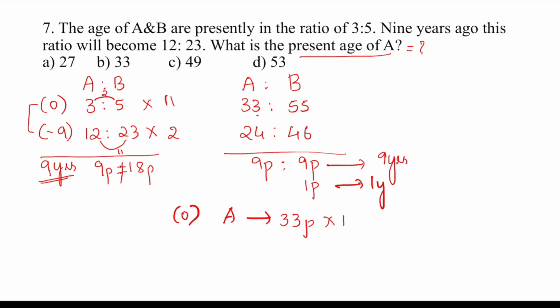33 into 1, which is equal to 33 years. So the present age of A is 33 years. Option B.